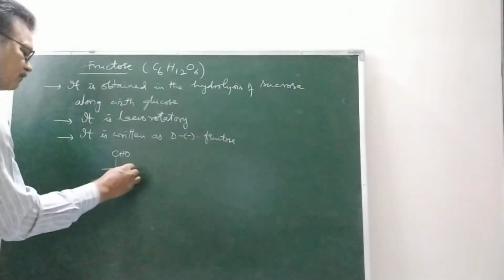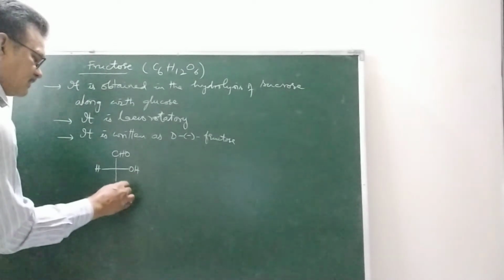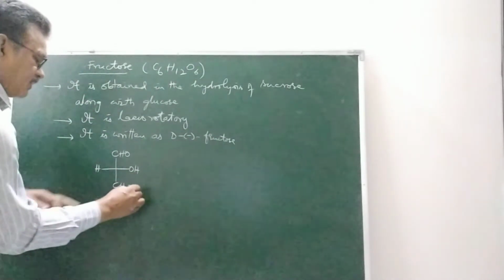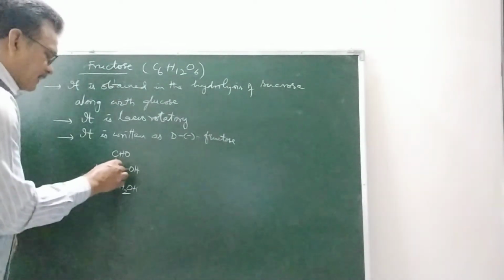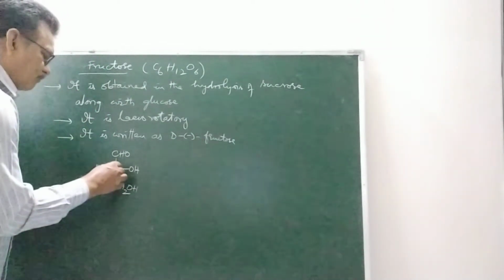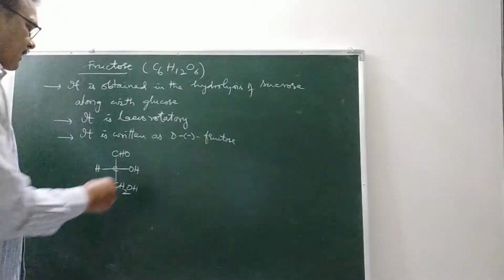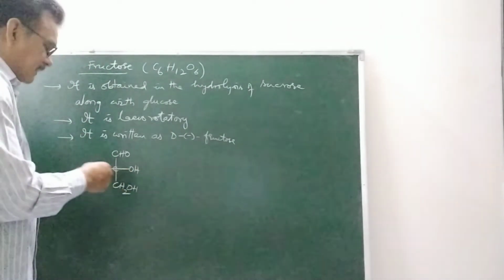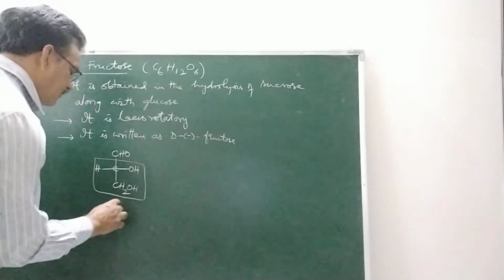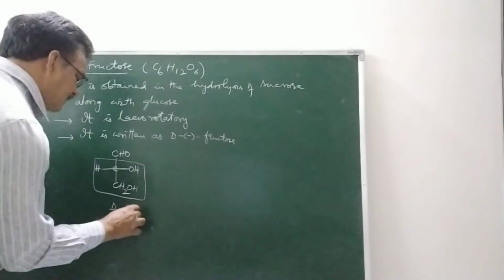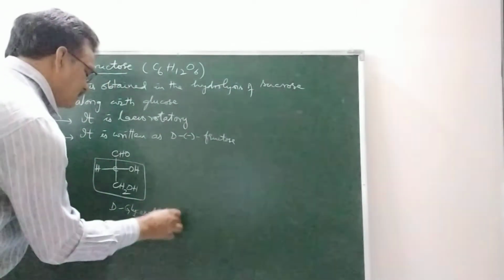The Fischer projection formula for glyceraldehyde is either this one, with CH2OH as the primary carbon. The carbon attached to the primary alcohol group carries the OH group on the right side and H on the left side. Then it is called the D form, D-glyceraldehyde.